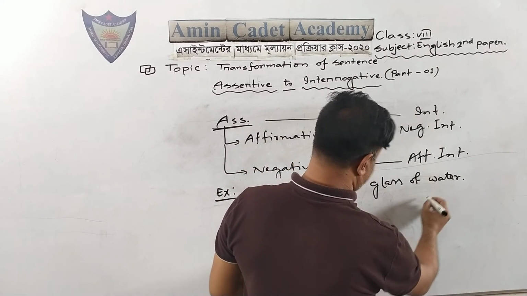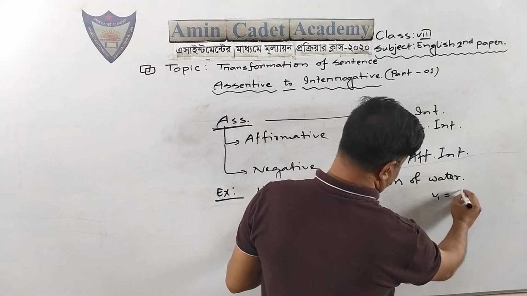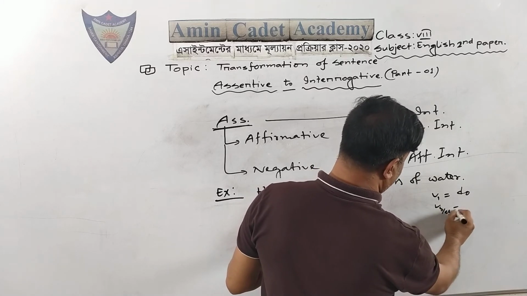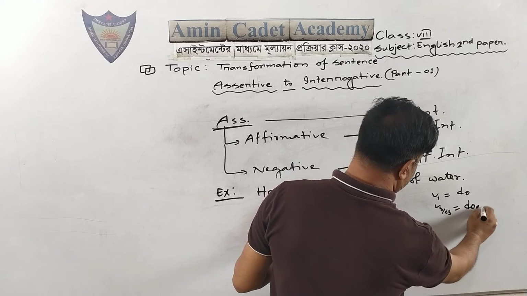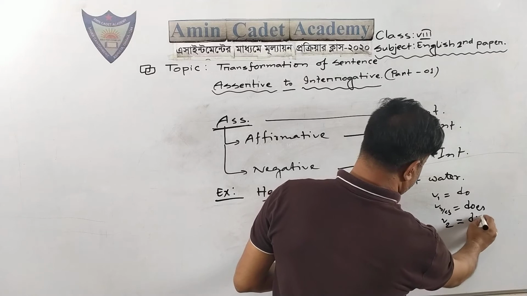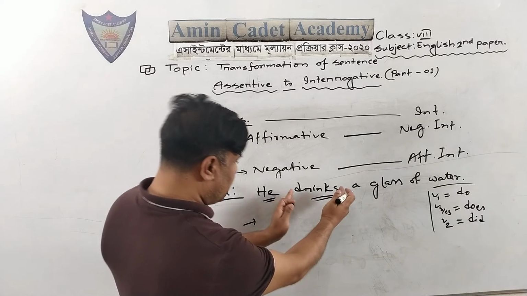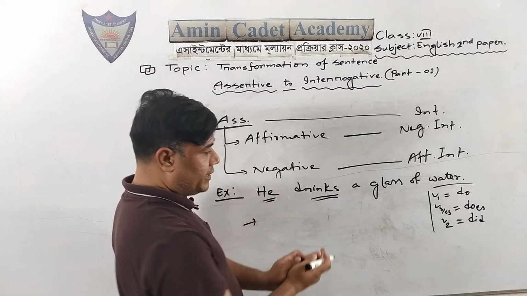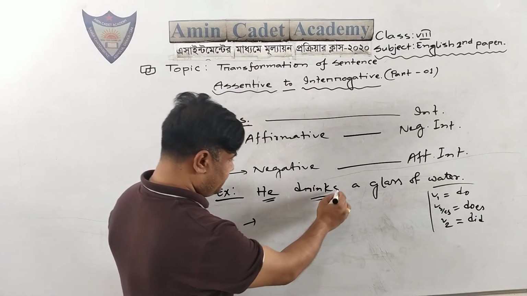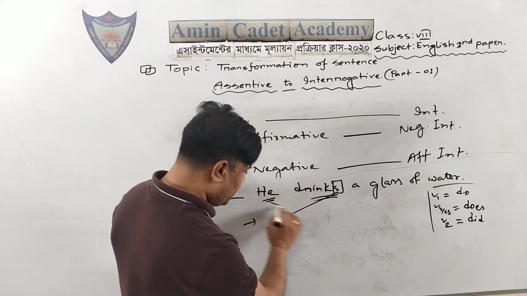You have to know the base form of verb carries auxiliary verb do, and S form or ES form of verb carries auxiliary verb does, and verb 2 or second form of verb carries auxiliary verb did. So here you have to think there is an auxiliary verb and it is does, and does is the short form of does. So here will be cross.